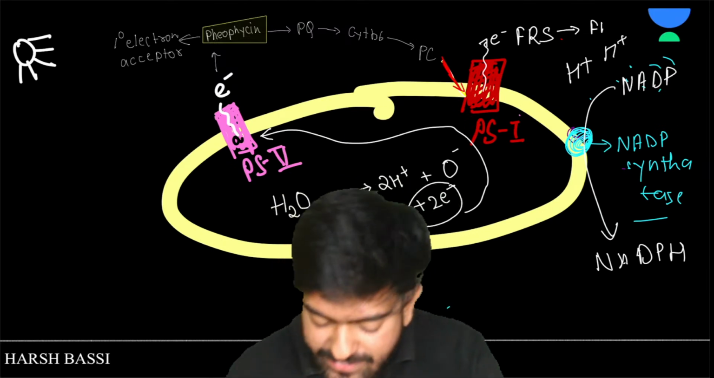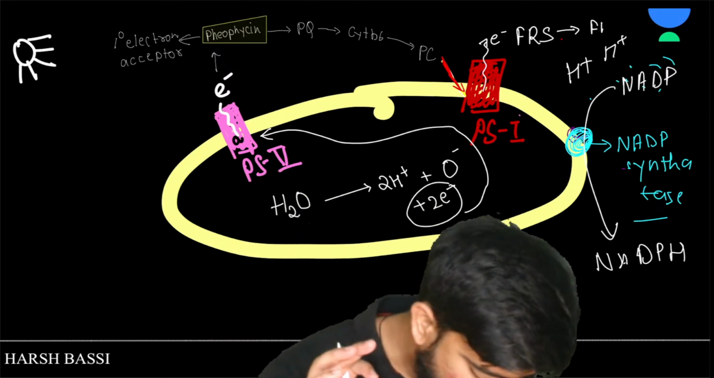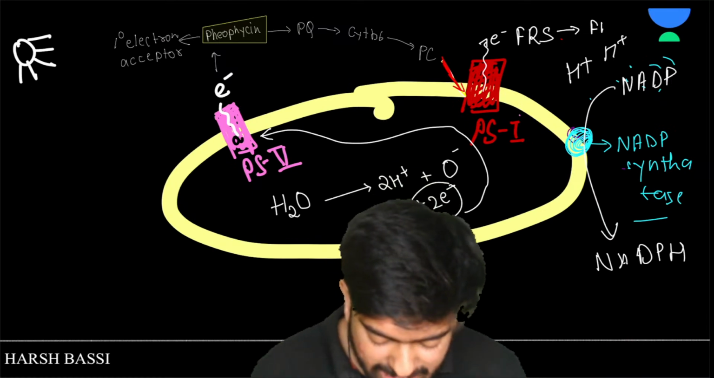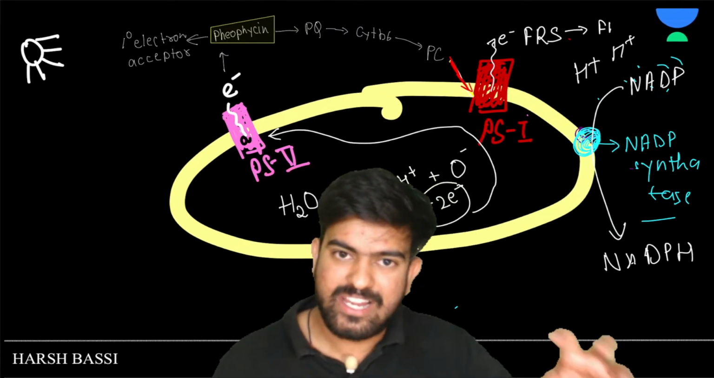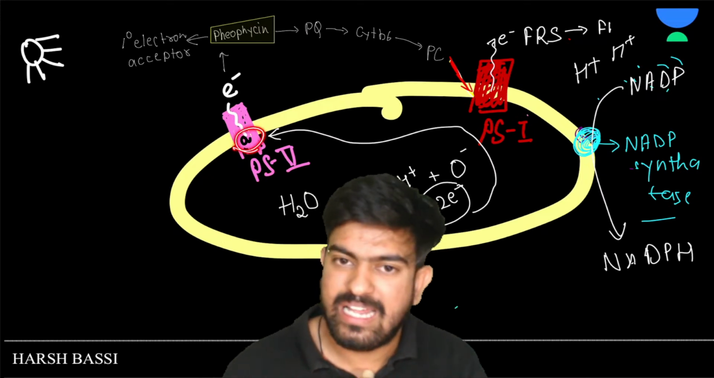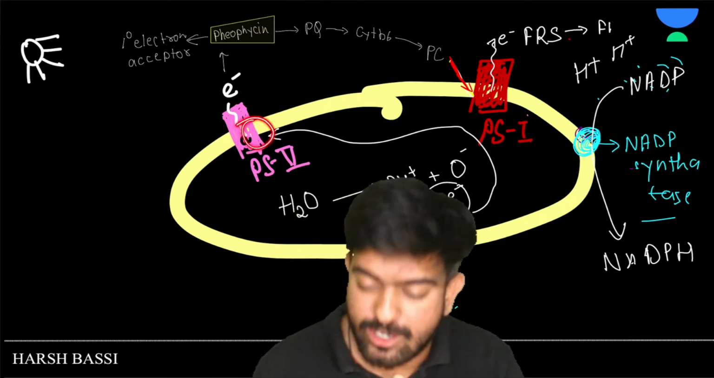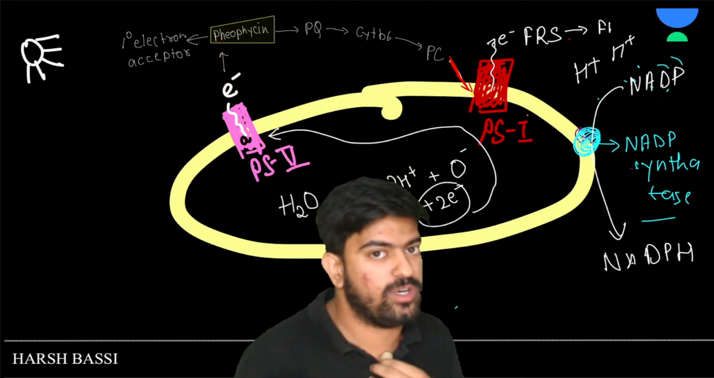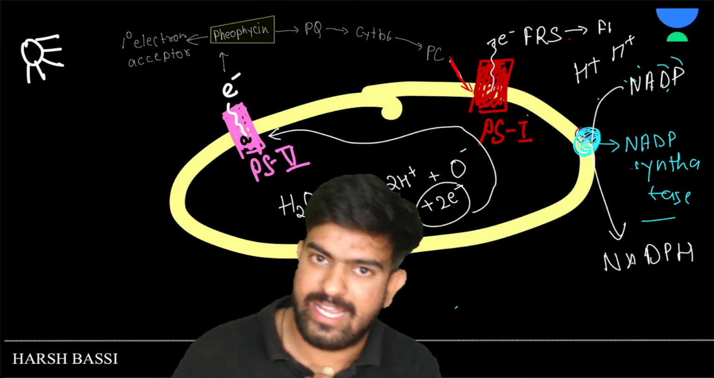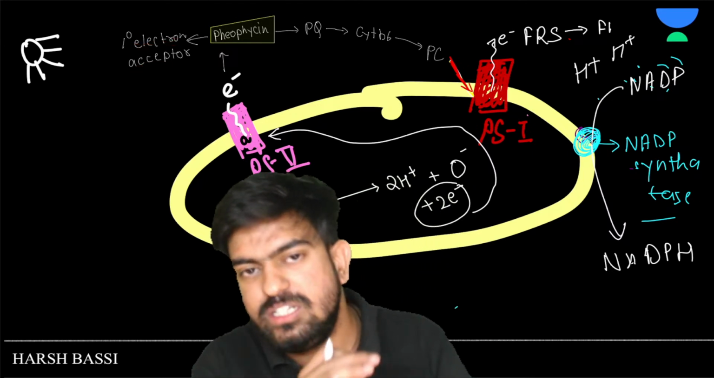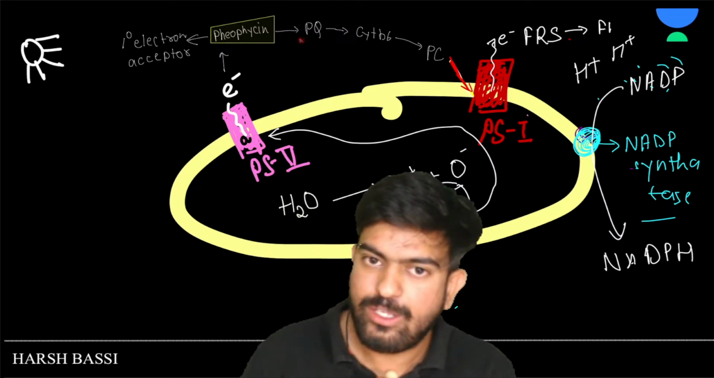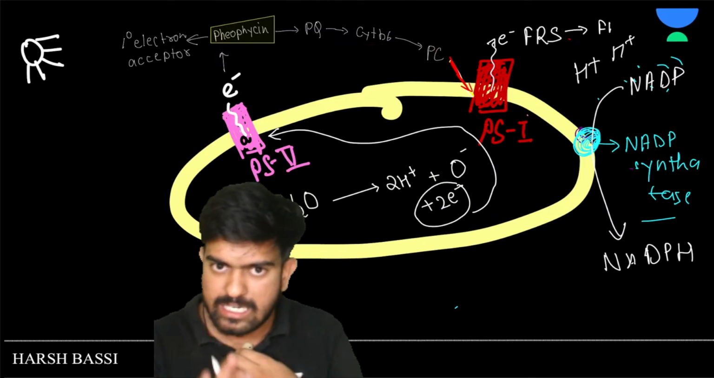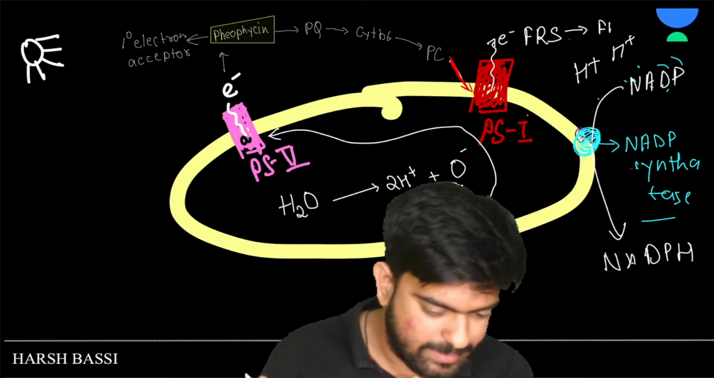So till now what we have discussed, let's quickly revise so that there is no confusion. Light came, so the reaction center of PS2, the chlorophyll A, its electron got excited and went to pheophytin, the primary electron acceptor. After this primary electron acceptor, it went to PQ, to cytochrome B6, cytochrome B6 to PC. Clear to everyone? Any doubts anywhere? Let me know in the comment section.